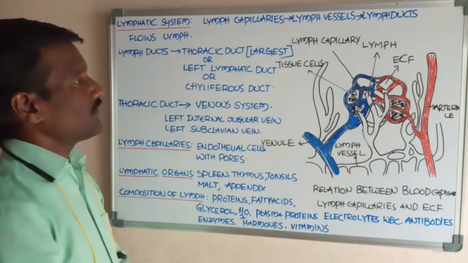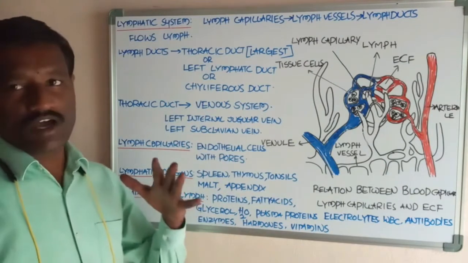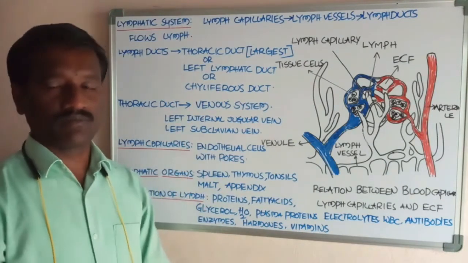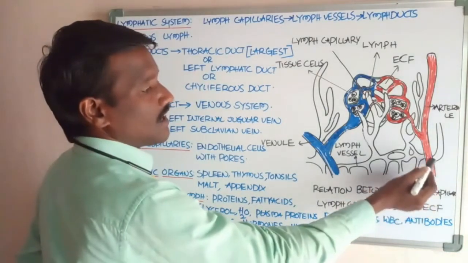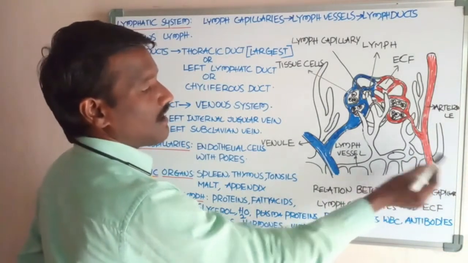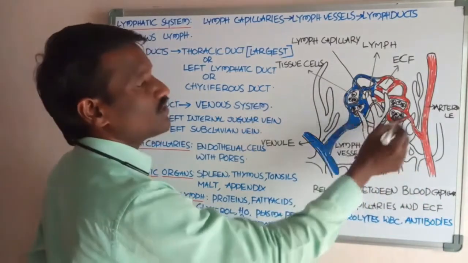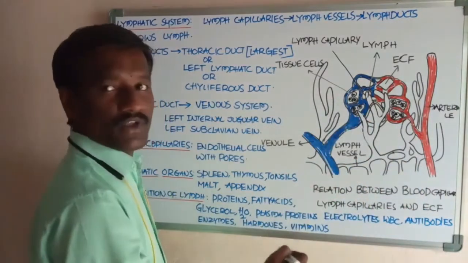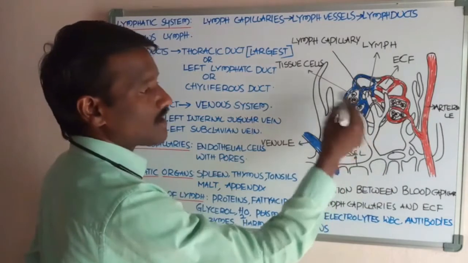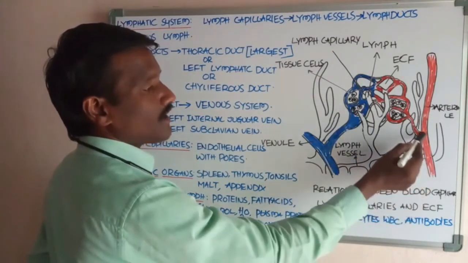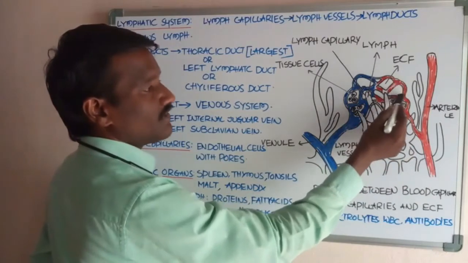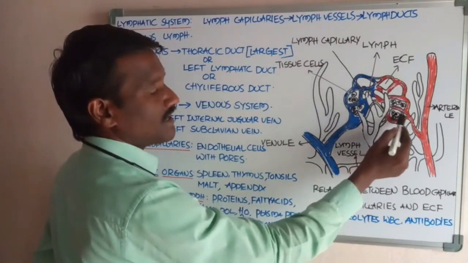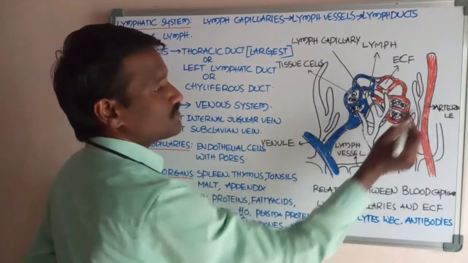Okay students, now what about the formation of the lymph? Here is the blood vessel called the artery. At the tissue region in the organ, the artery divides into blood capillaries called arterioles.